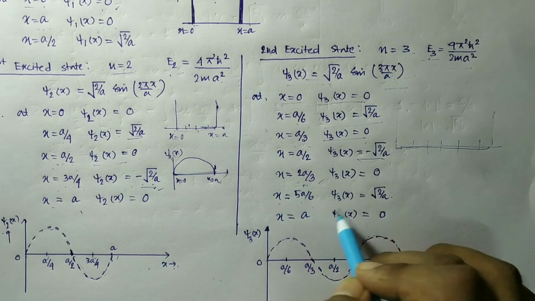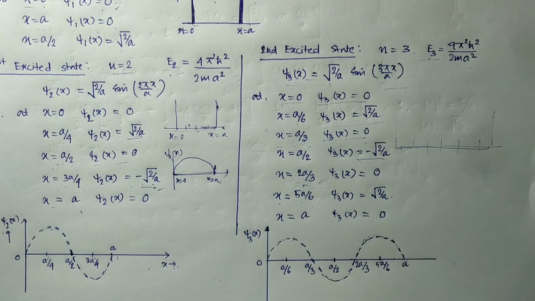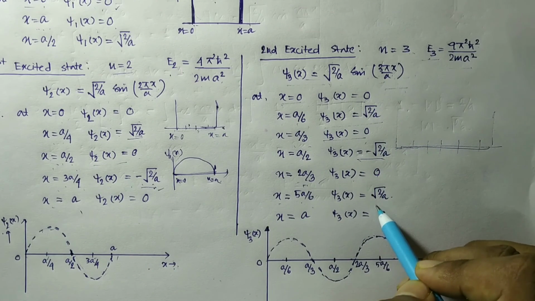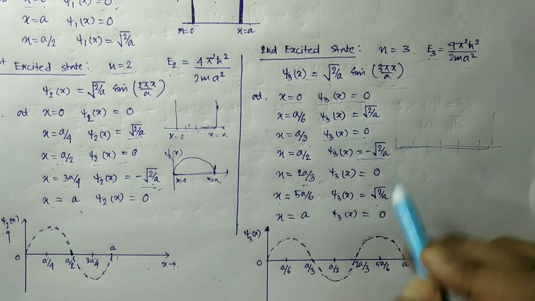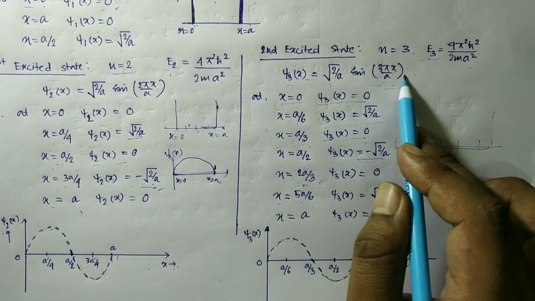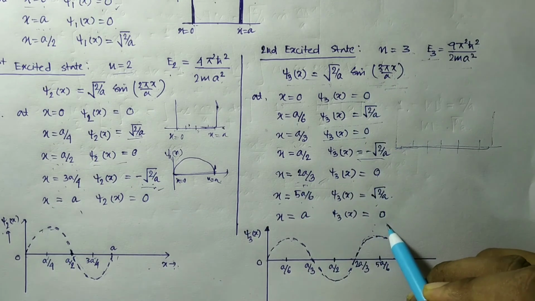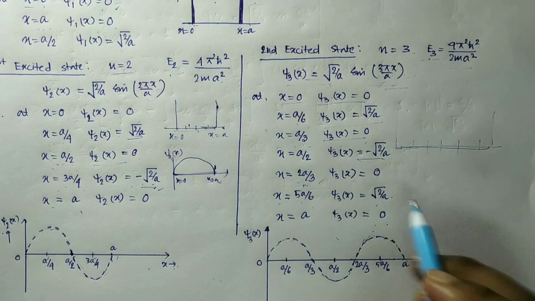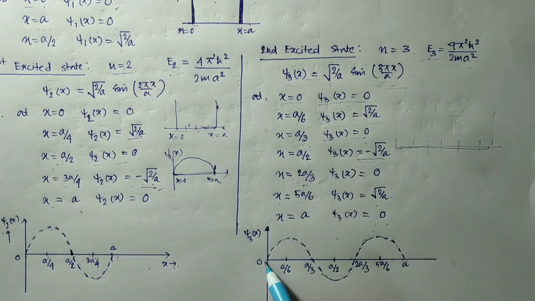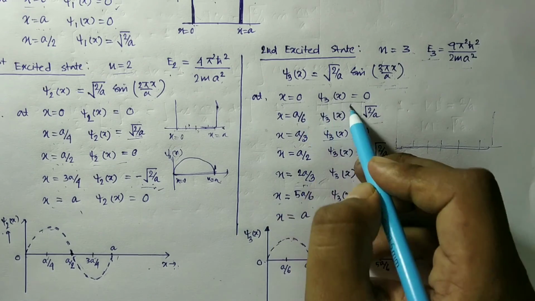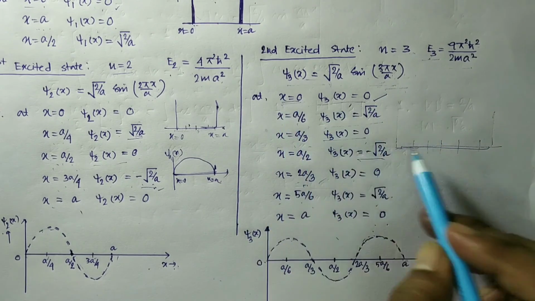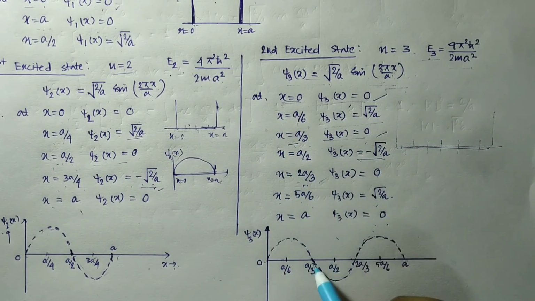At x equal to 5a by 6, we have sine 5 pi by 2, which is 1, so psi 3x is root over of 2 by a. And finally at x equal to a, we have sine 3 pi, which is equal to 0, psi 3x. And now by putting all together, we plot psi 3x, which is 0 at x equal to 0, at x equal to a by 3 it is 0, at x equal to 2a by 3 it is 0, and at x equal to a it is again 0, so the graph will be of this nature.